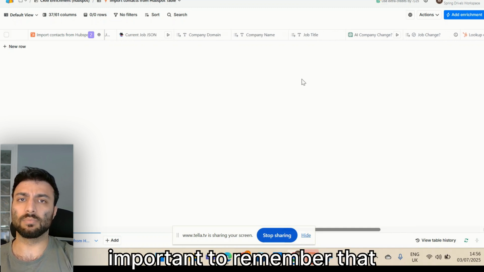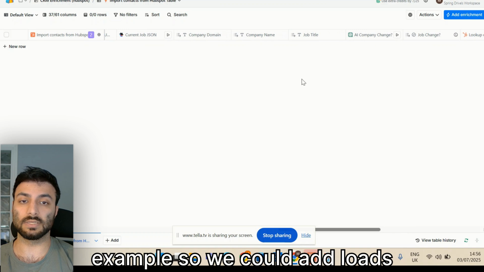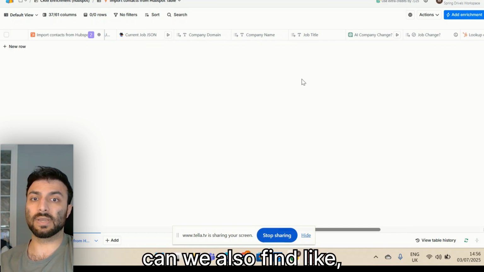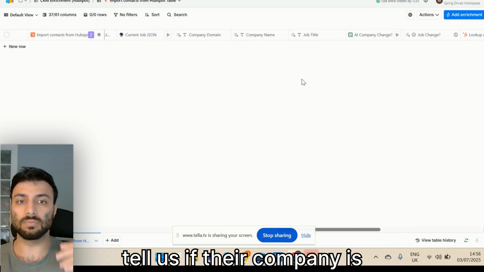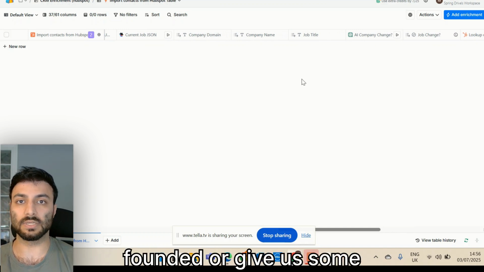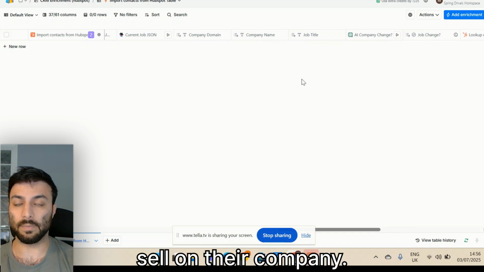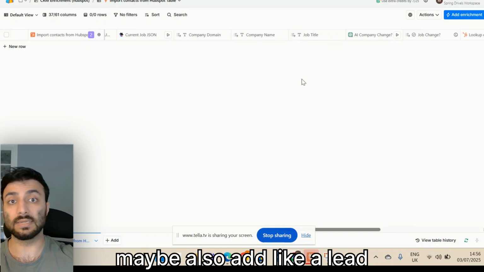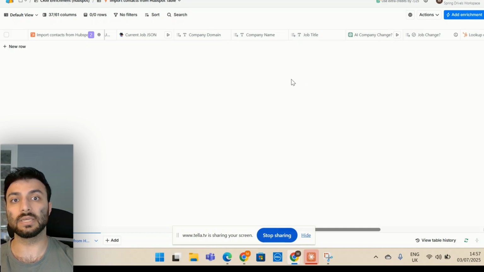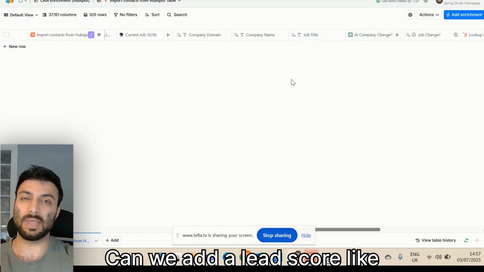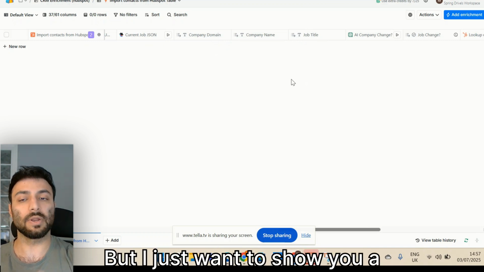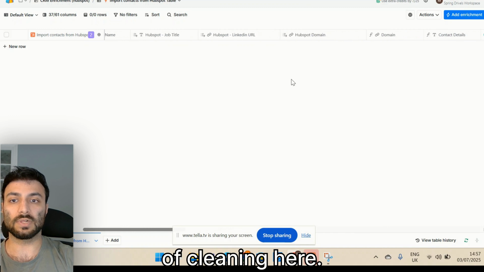It's also just very quickly important to remember that this is a simplified example, so we could add loads of things to this. So if a client was saying to us, well, this is really great, but can we also find, tell us when their company was founded, or give us some information about what they sell. Maybe also add a lead scoring here, based on certain bits of information, like how big is the company, where are they based? Can we add a lead score based on how qualified they are for us? We can do all that as well, but I just want to show you a simplified version of cleaning here.